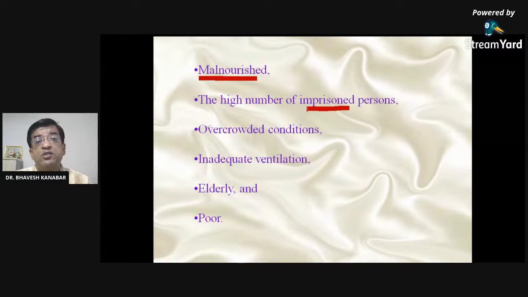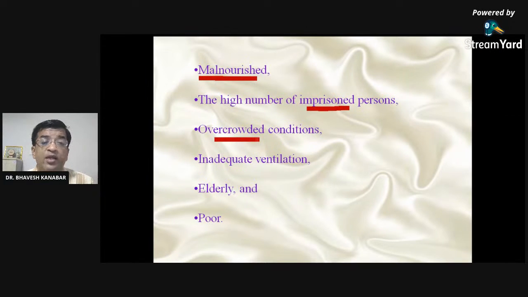In case of infectious disease, because they are in close contact, if anyone develops a disease like COVID or tuberculosis, he may spread it to many others in close contact. So many persons in prison become infected.